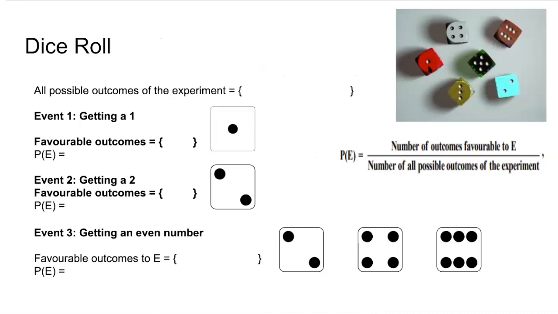How many faces are there for a dice? 6. So we can get 1, 2, 3, 4, 5, 6 on the dice. So the experiment is rolling the dice. When you roll the dice, what are the possible outcomes?